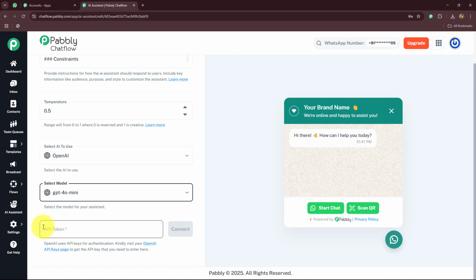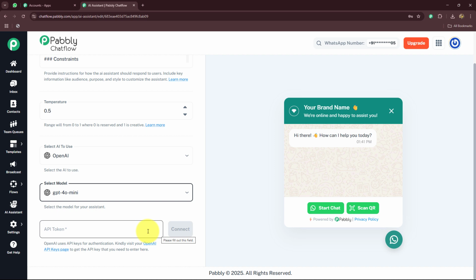Alright, now you have to provide the API token. So in order to use OpenAI or any other AI application, you will have to provide the API token for that application over here. To generate the API token for OpenAI, here we have the instructions. Kindly visit your OpenAI API key page. Keep logged in to your OpenAI account and click on this hyperlink. It is going to take you towards the API key section of OpenAI, where you can generate the token and paste that token over here.